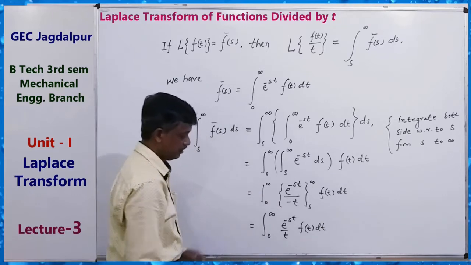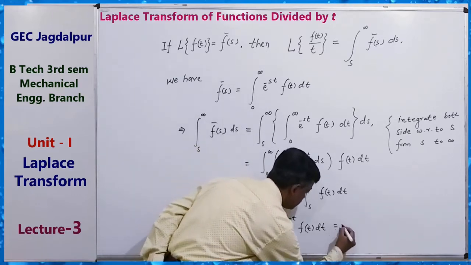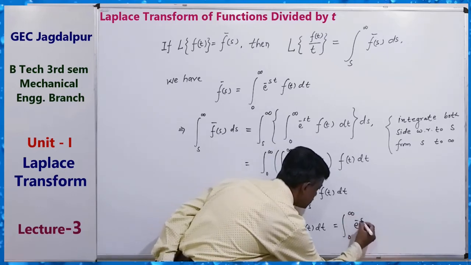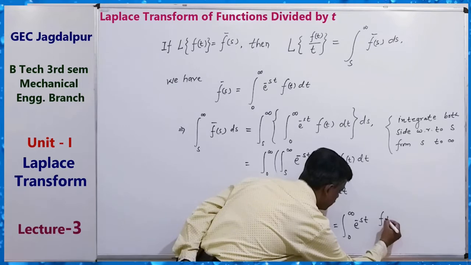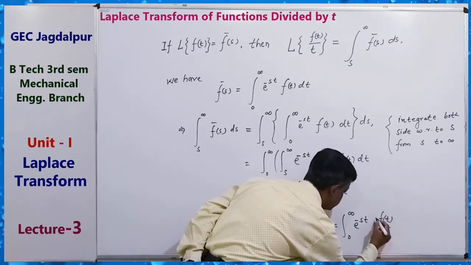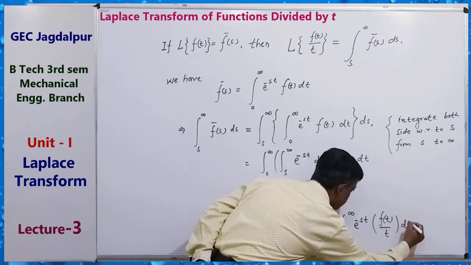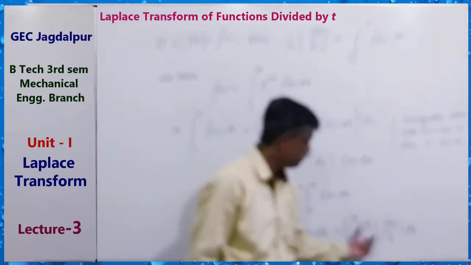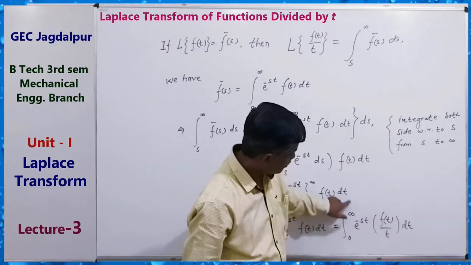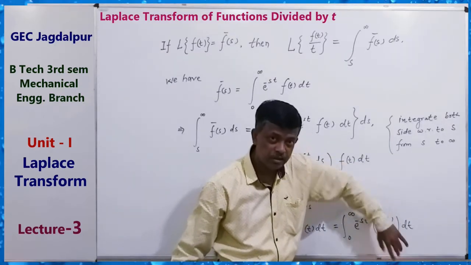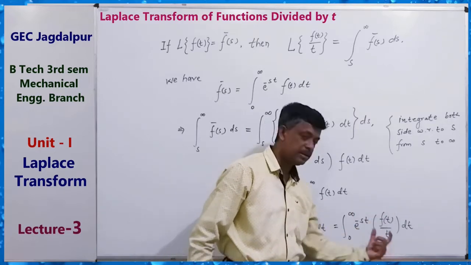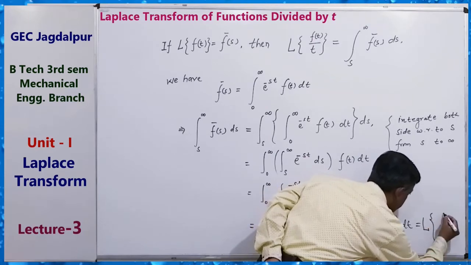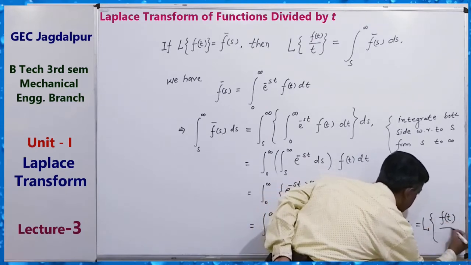This can be written as the integral from 0 to infinity of e to the power minus st f(t) upon t dt. By the original definition of Laplace transform, this is L of f(t) by t.